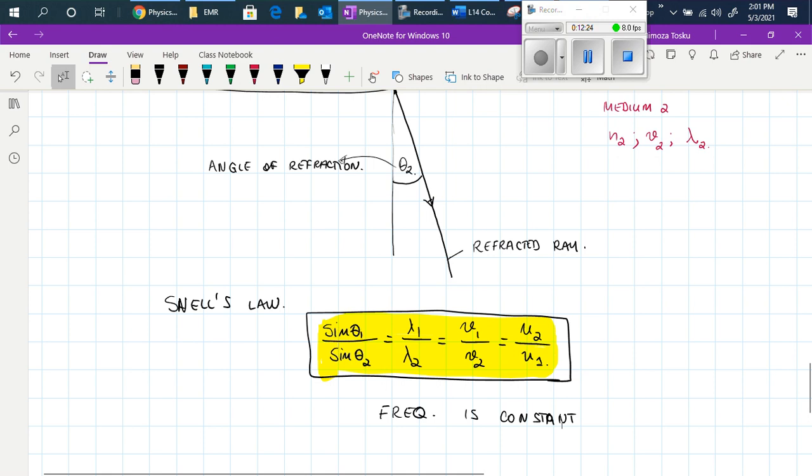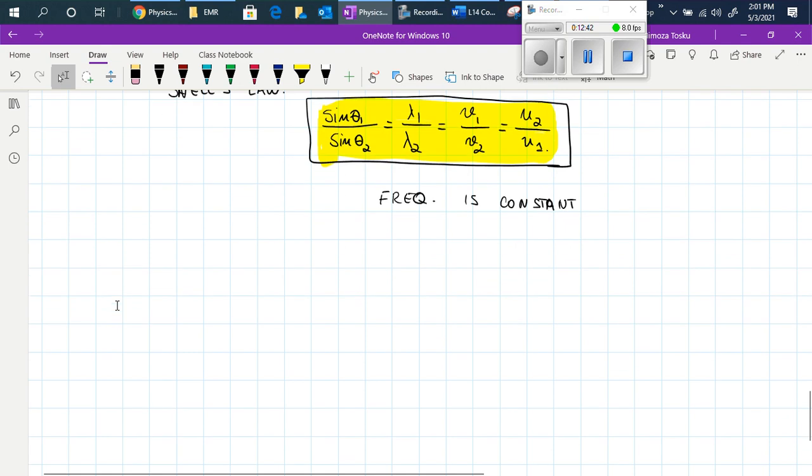And the way that we use Snell's law is that we use the pair of ratios that we are interested in.